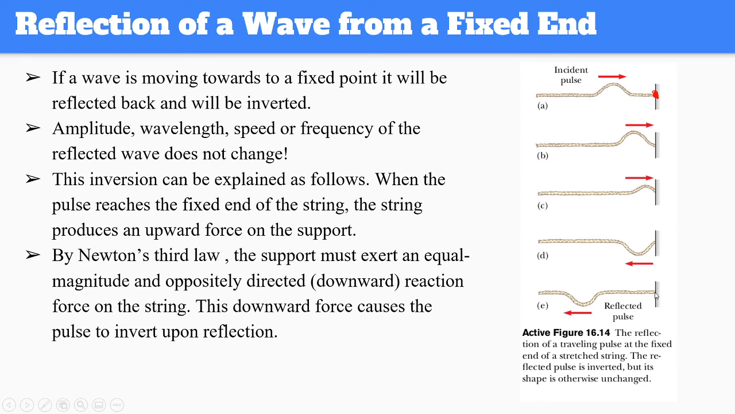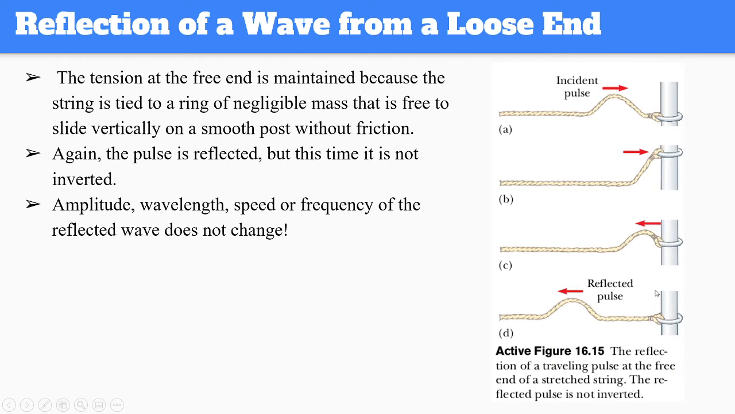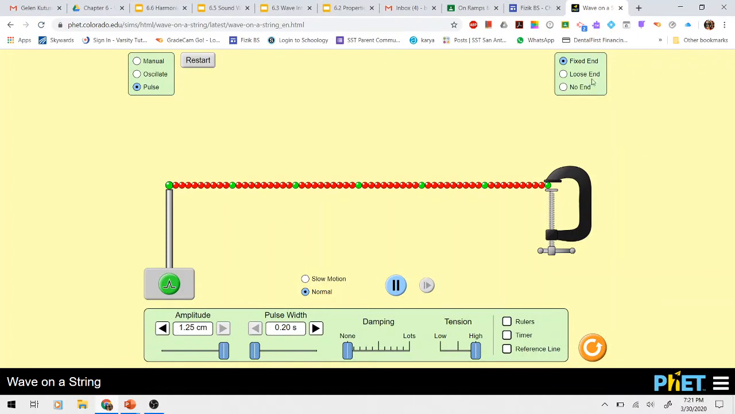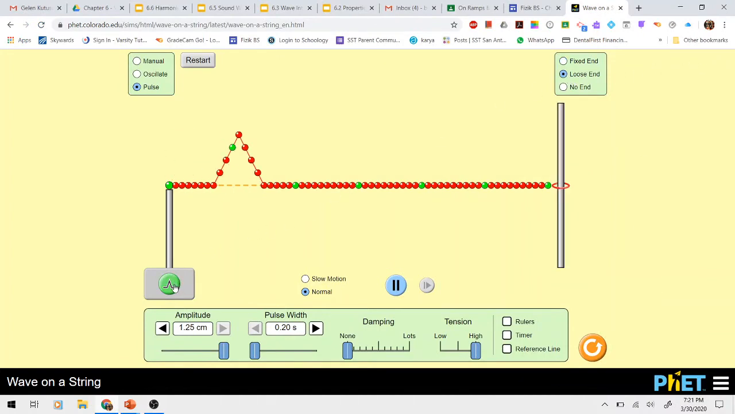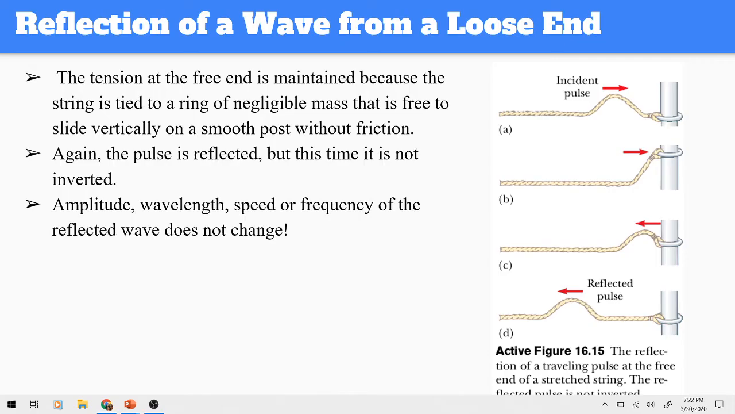So reaction, it basically flips it. All right, let's see what happens if you have a loose end. This time there's nothing to react. However, the other end is still fixed, so that one is going to have the reflection. But if you have only this loose end, it's not going to change anything. It will also keep the direction of the sign of the amplitude the same. So that is what happens once you have a reflection from a fixed and loose end.